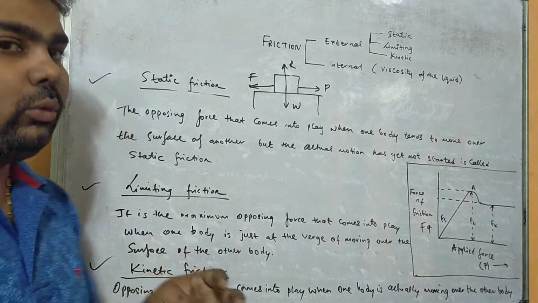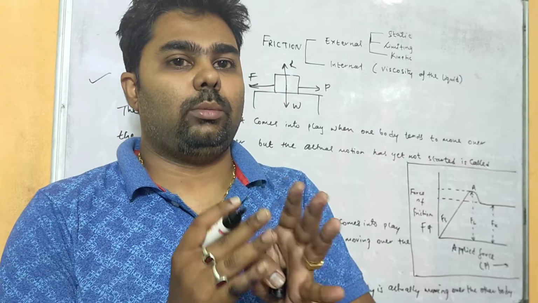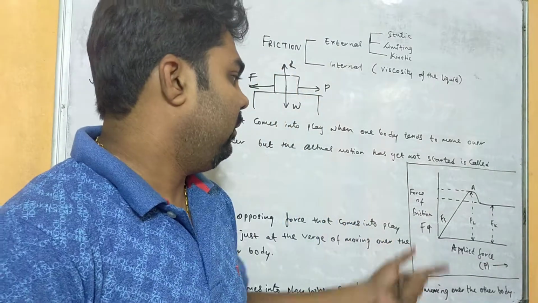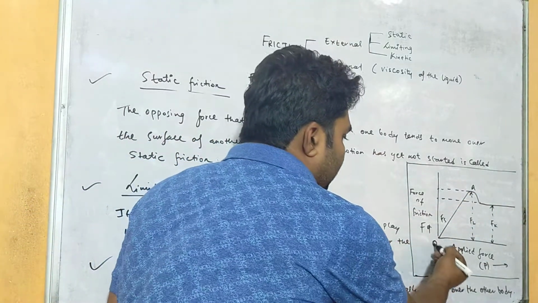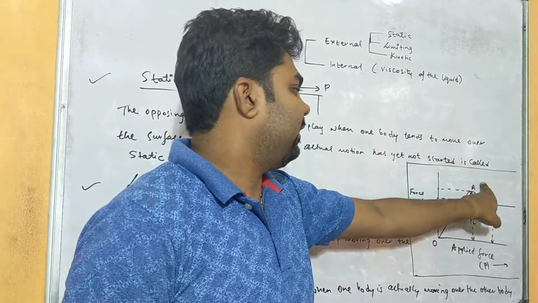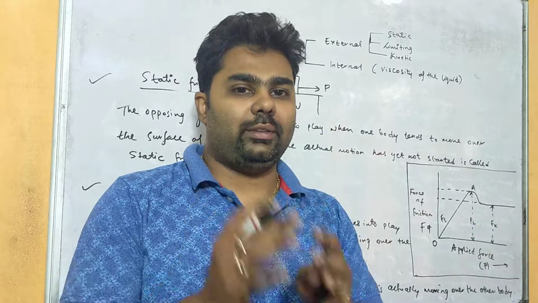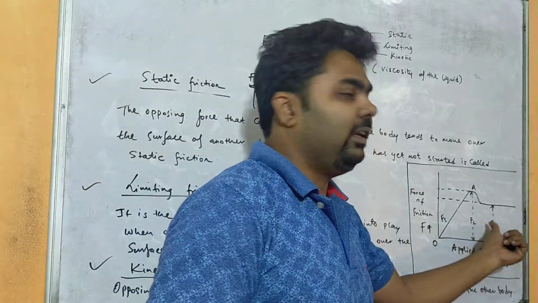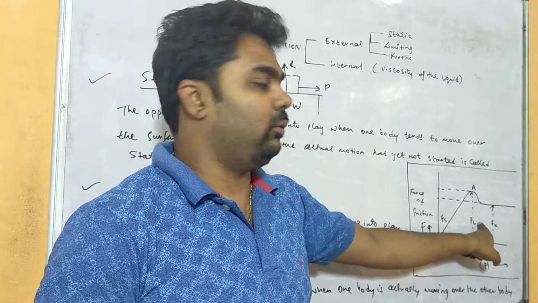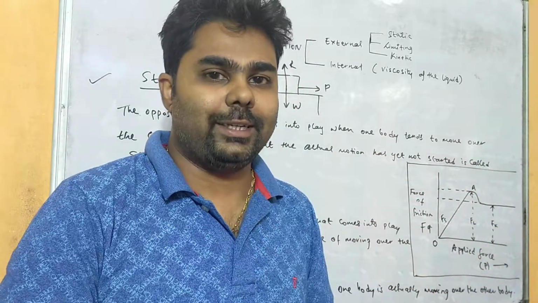So limiting friction. Now when you apply a force much greater than that of limiting friction, then the object starts moving, and that is called here kinetic friction or dynamic friction. Okay, so here you see that from O to A is called here static friction. At the point A, limiting friction is acting, and when the object starts moving, at that time we get kinetic friction. So it is said here that kinetic friction is less than that of limiting friction, right? So the maximum friction acting on the body is the limiting friction, and when the object is moving, when it is in motion, then the frictional force decreases, right?